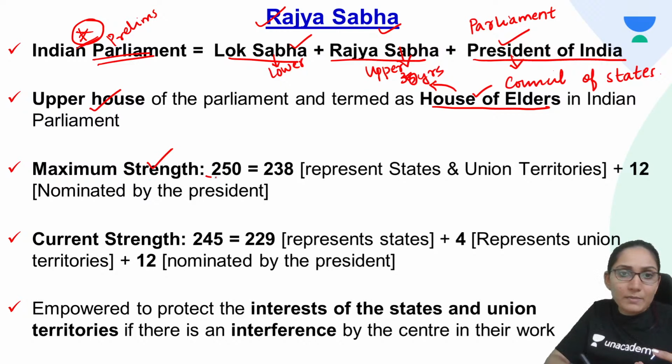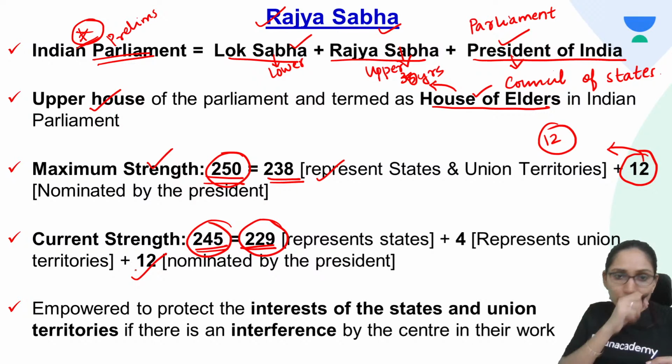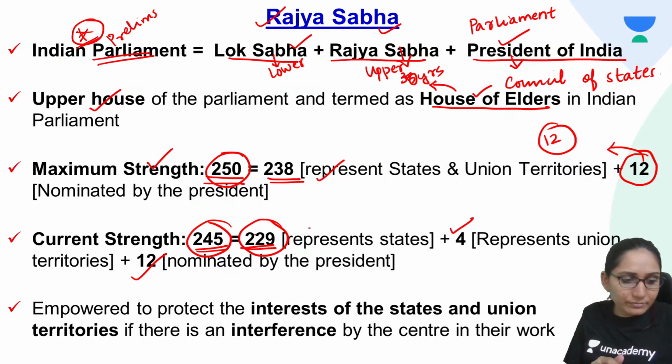Now the maximum strength is 250. So this is the maximum strength of Rajya Sabha: 238 representing the states and the union territories, and 12 nominated by the president. So there are 12 Rajya Sabha members who are nominated by the president. Currently the strength of Rajya Sabha is 245, 229 representing states and 12 nominated by the president, and 4 representing the union territories. So 229 plus 4 plus 12.